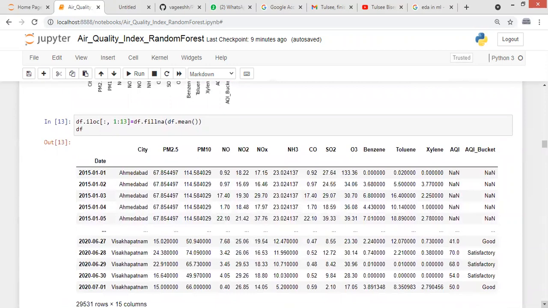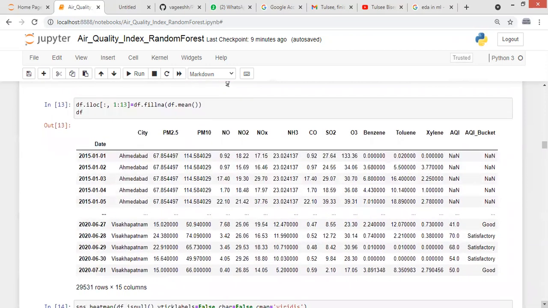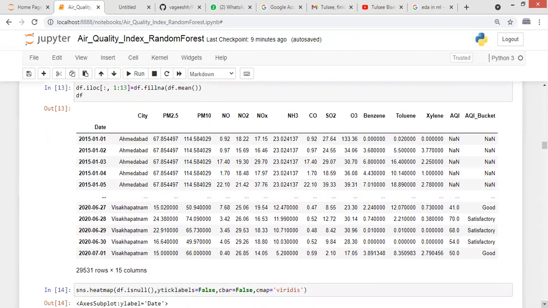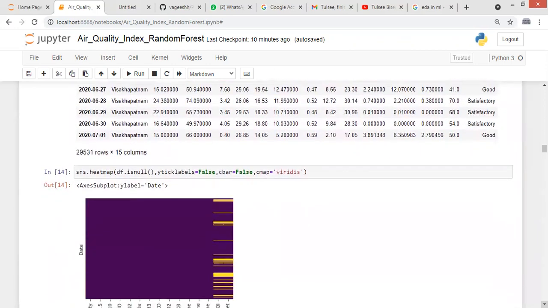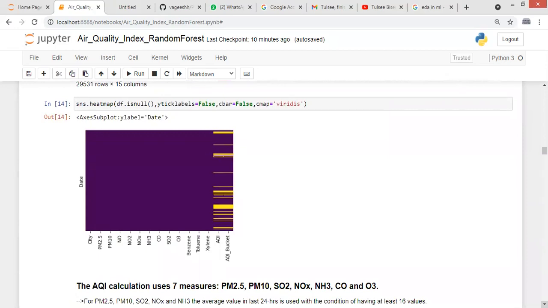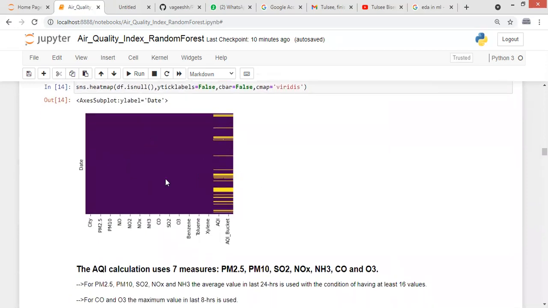So now we will fill these NaN values with the mean of the column. Now here I have filled the NaN values with the mean of the column. So this is what the dataset looks like now. We can again check by heat map that all the NaN values were filled in this part. And for the AQI and AQI bucket, there are still NaN values present. These values we could not fill with the mean value. We have to calculate the AQI values by using some formula. Therefore, these values are still missing. Now we will work on it.